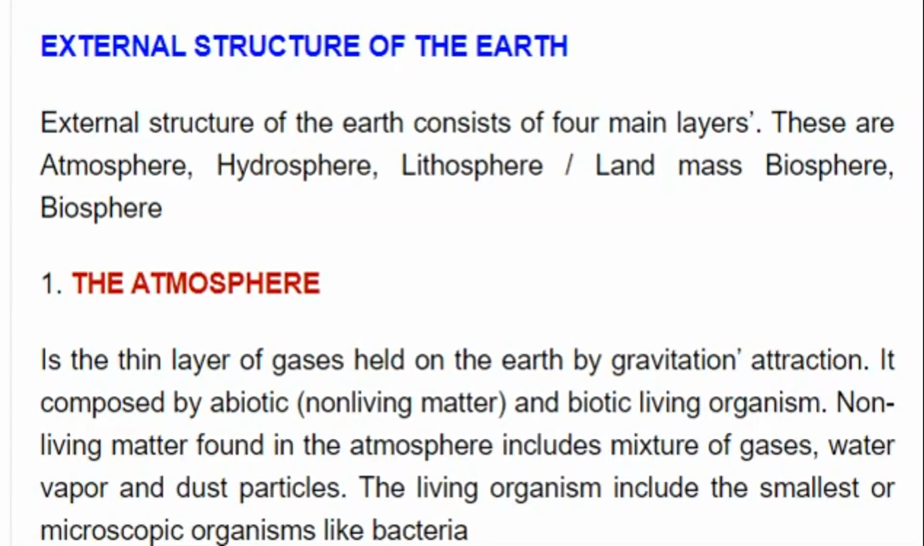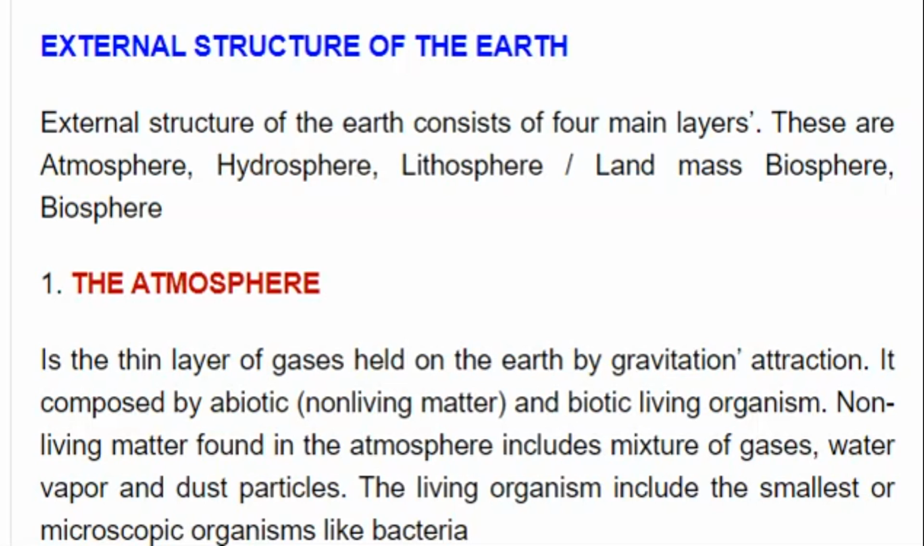Nini ambacho kinatengeneza earth kwa nje. Kama nilivyosema mwanzo kwamba sisi tuko outside of the earth, where we are human beings and all living organisms, we are outside of the earth. So one among the things which we discuss in the external structure of the earth is the biosphere. Biosphere, where the living organisms are living. So living organism wanaishi kwenye sehemu panapoitwa biosphere. Bio means living and sphere means space.